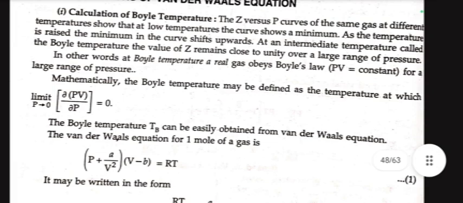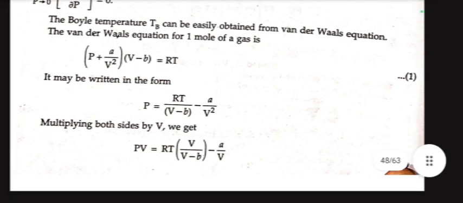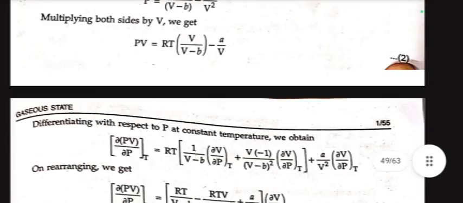The Boyle temperature TB can be easily obtained from the van der Waals equation. The van der Waals equation for 1 mole of gas is (P + a/V²)(V − b) = RT. It may be written in the form P = RT/(V − b) − a/V². Multiplying both sides by V, we get PV = RTV/(V − b) − a/V.